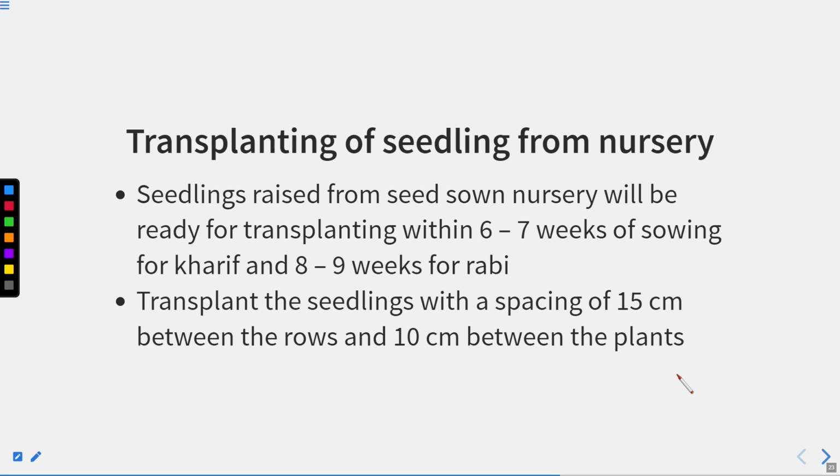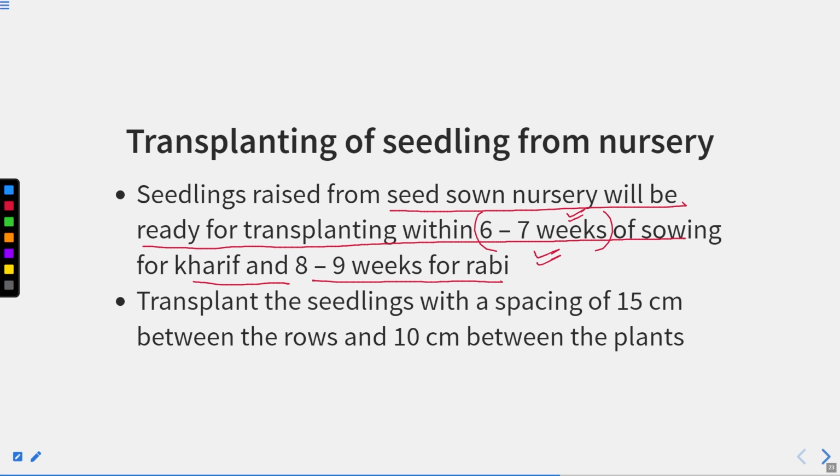Now, transplanting seedlings from the nursery. The seedlings raised in the seed-sown nursery will be ready for transplanting within 6 to 7 weeks of sowing for the Kharif and 8 to 9 weeks for the Rabi. So suppose this is the Kharif crop, right? Then after 6 to 7 weeks from sowing, the plant is ready. And if it is a Rabi crop, then it takes 8 to 9 weeks to get the seedlings ready, and then they can be transferred to the main land.